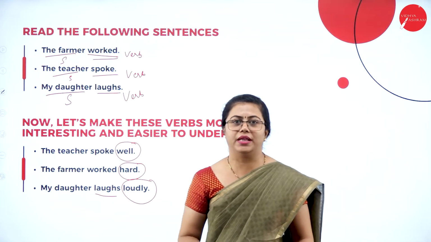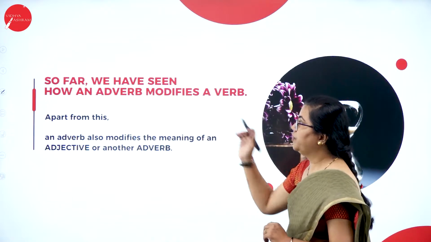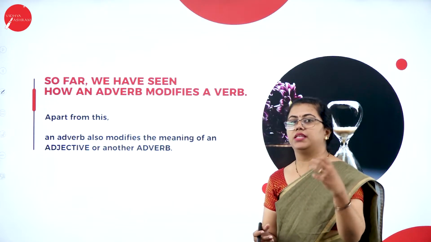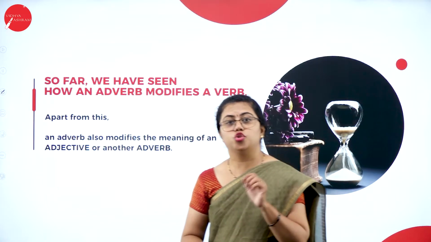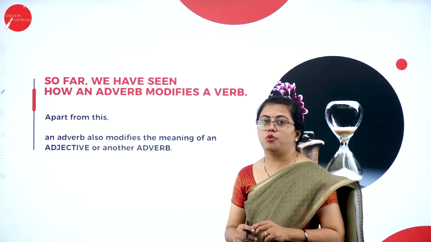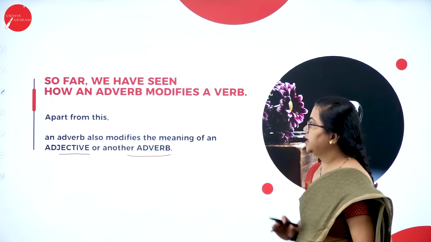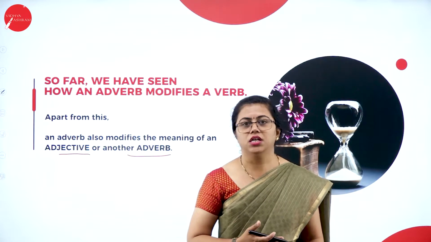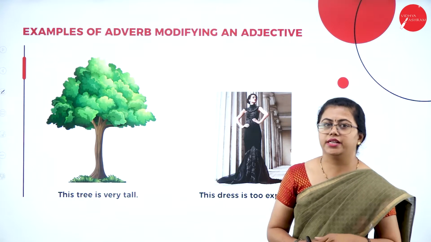So what is that? What is the big deal in making them interesting? That is called the adverb actually. So we have just seen how adverbs can modify verbs. That means there are a few words that modify the verbs, that make the verbs a little interesting. Those words are called adverbs. And here you can see these adverbs also modify words like adjectives and another adverb. So how is that possible? Just now in the previous sentences we saw the adverbs were modifying the verbs. So here are a few examples wherein the adverbs can modify adjectives as well as adverbs.